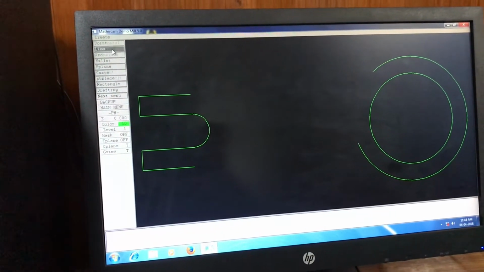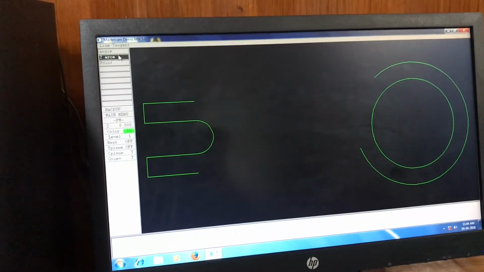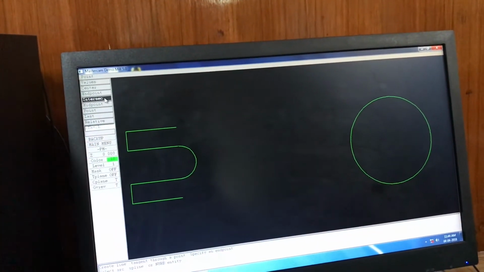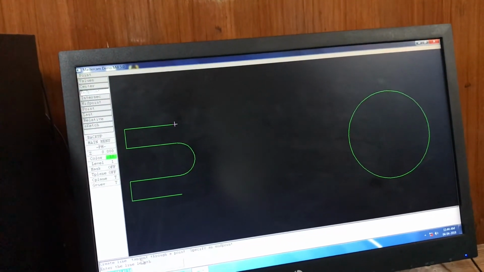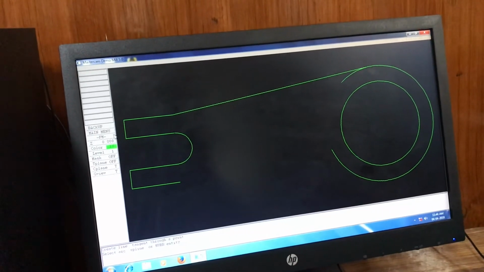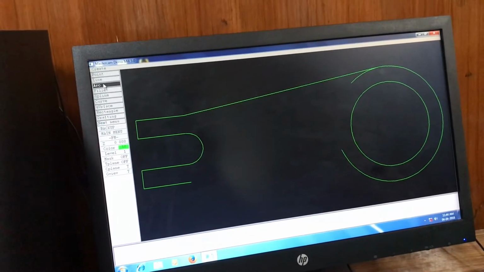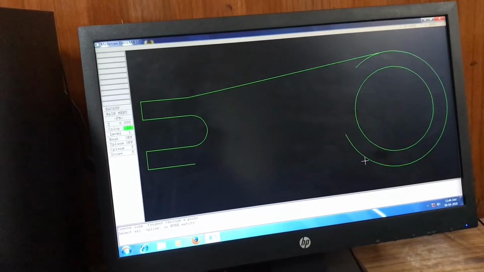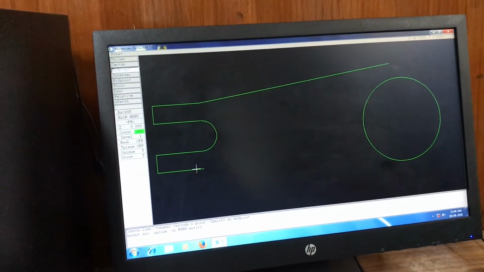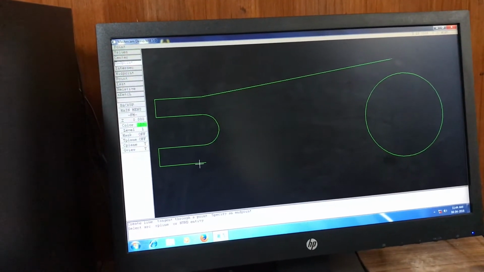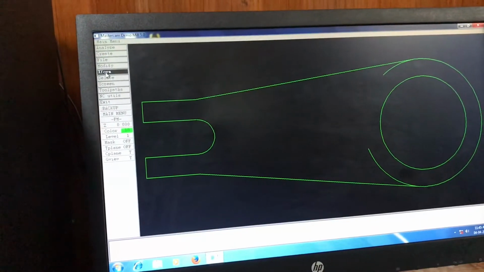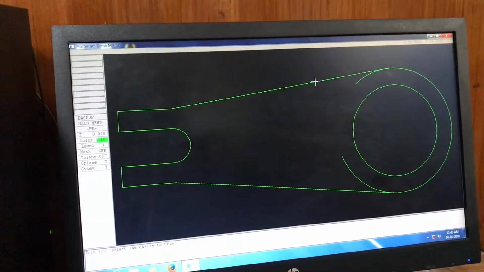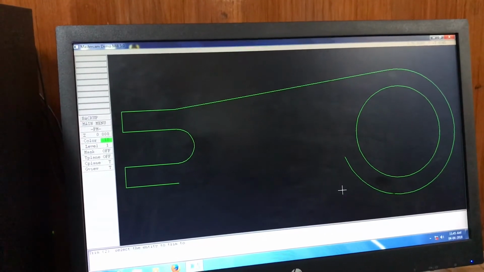Now the tangent line is created using create line, tangent, point, select the arc, end point, enter. Tangent line is created. Similarly, it is created in here also. The unnecessary arcs are deleted using the trim option. Modify, trim two entities. Select the two entities that we have in our diagram.